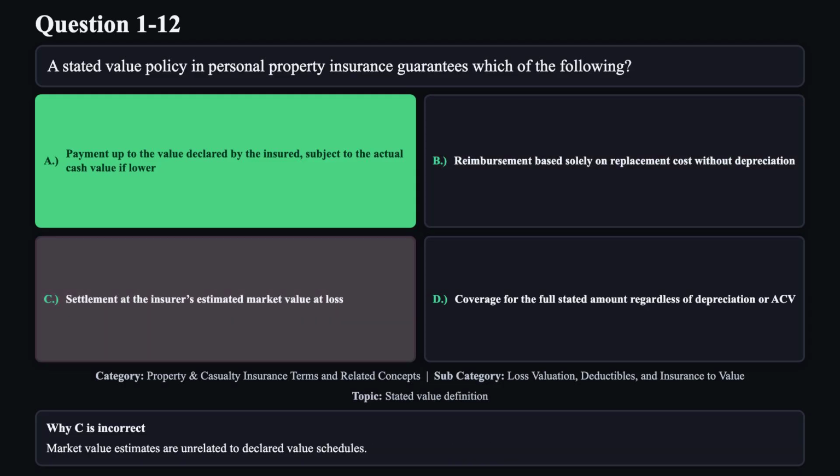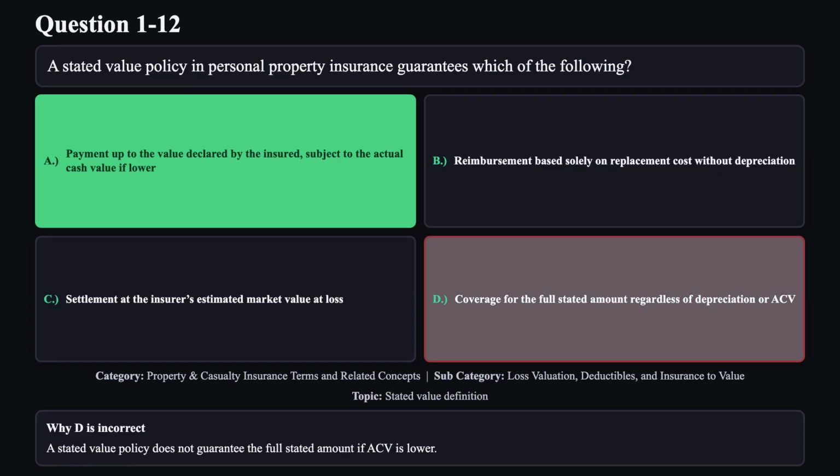Reason C is not correct. Market value estimates are unrelated to declared value schedules. Reason D is not correct. A stated value policy does not guarantee the full stated amount if ACV is lower.